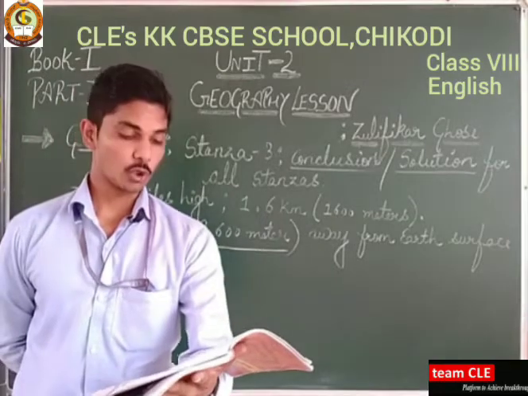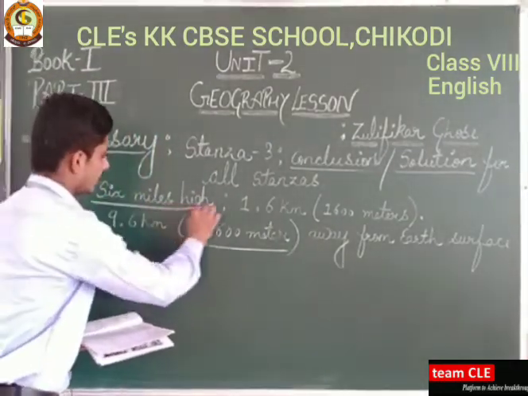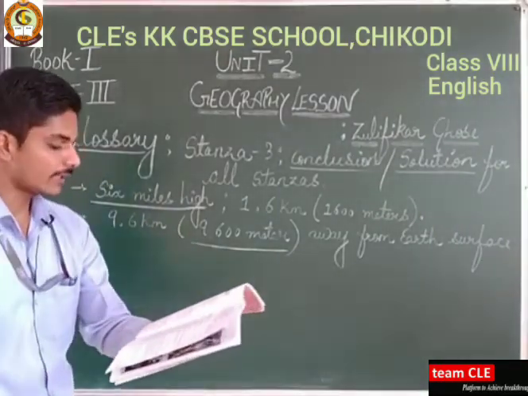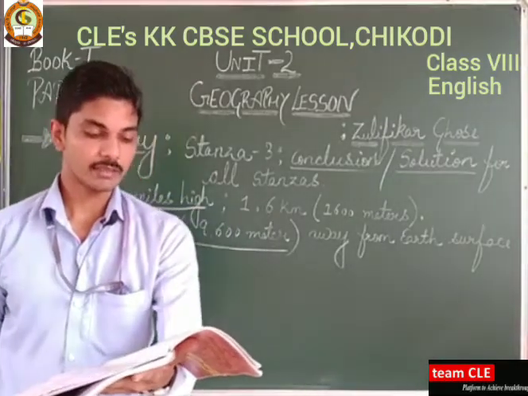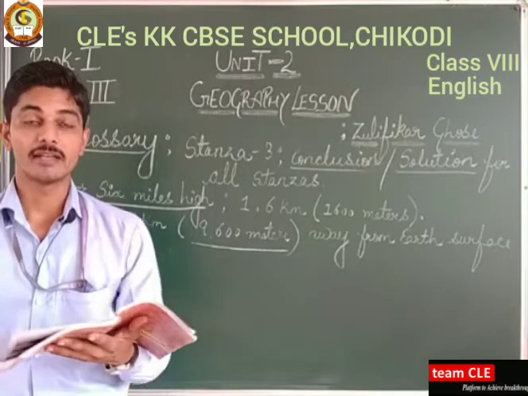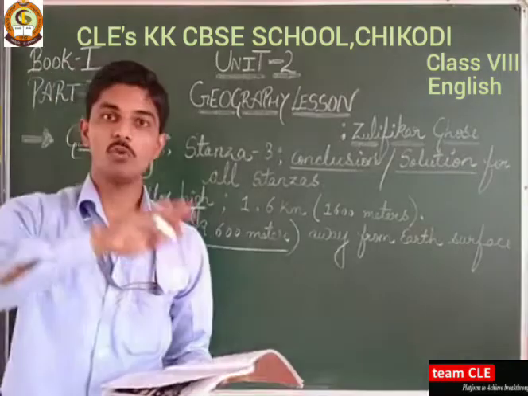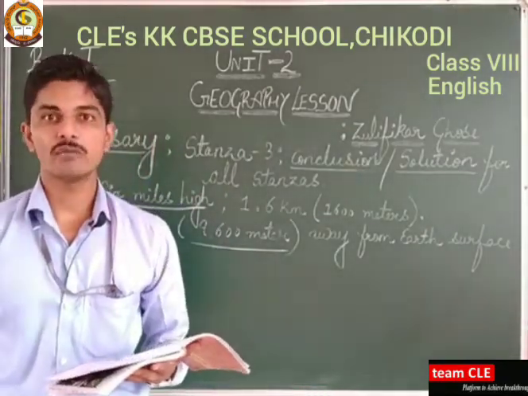When the jet rose to 6 miles high, which means 9600 meters in the deep sky, what did he guess? It was clear the earth was round, and that it had more sea than land. Then he got a clear idea, and understood that the whole earth is round and there is more sea water.